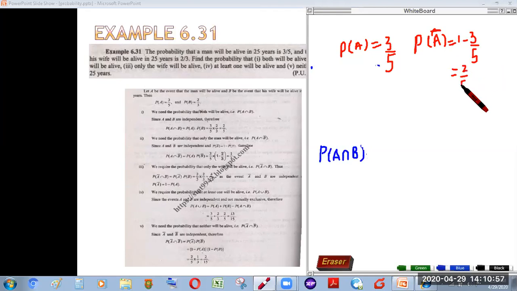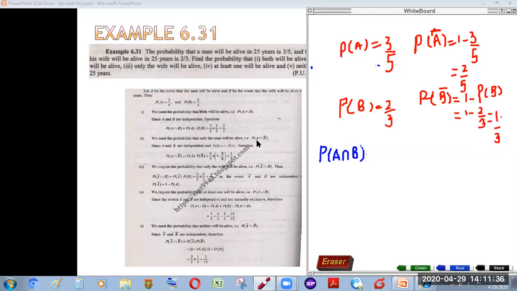So this will be the probability that the man will not be alive, and the probability that his wife will be alive is given as 2 by 3. If I want to find the probability that his wife will not be alive, it is the probability of the complement, the opposite of this. So by using the law of complement, 1 minus probability of B gives us 1 minus 2 by 3, which is 1 by 3.